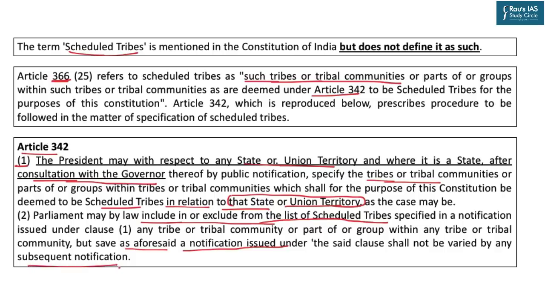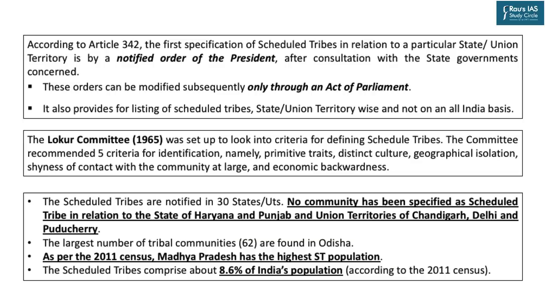The language is very convoluted, but what it means is this. Scheduled tribes are notified by order of President, and they are notified for a particular state or union territory. In case of a state, governor's consultation has to be done. Once notification has been out, it can be modified only through Act of Parliament.